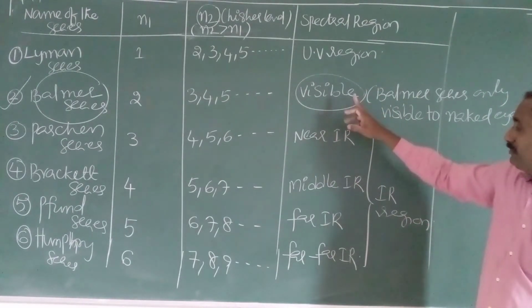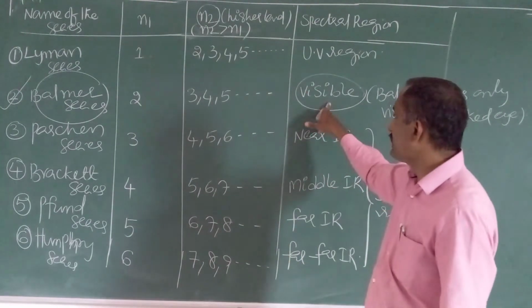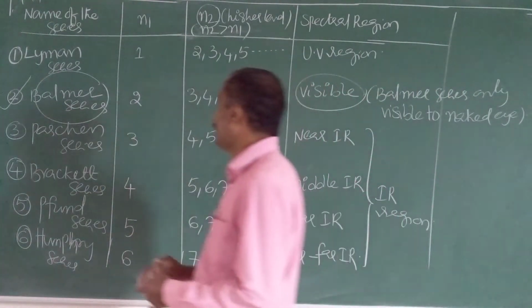But with the naked eye, we are able to see only the Balmer series because it is found in the visible region.